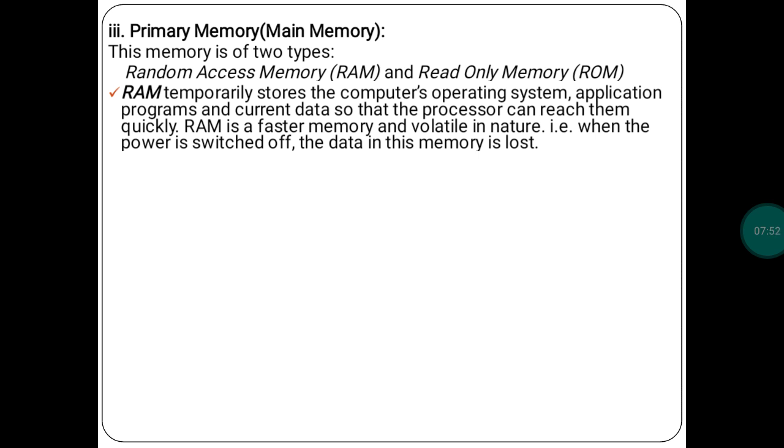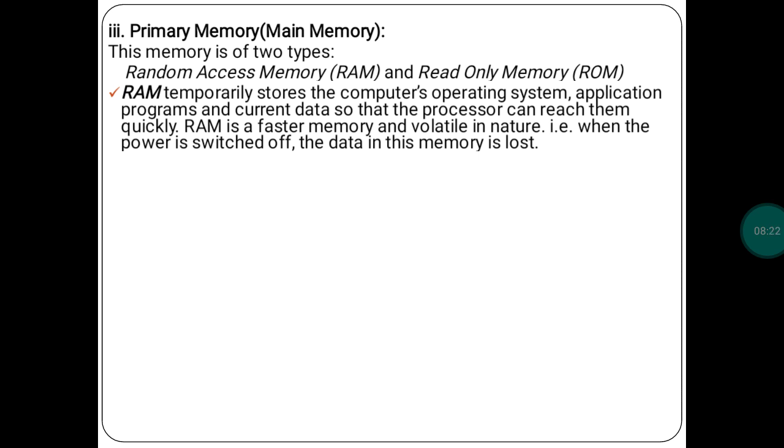Whatever data you are using for temporary purposes will be stored in RAM. Using RAM, information can be accessed quickly, whether it is a recent user application, the OS or any other kind of data. RAM is a faster memory and volatile in nature, and when the power is switched off the data in this memory will be lost. Last year we discussed this, RAM.